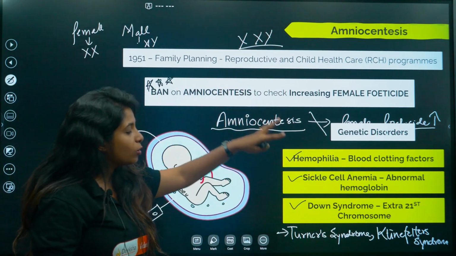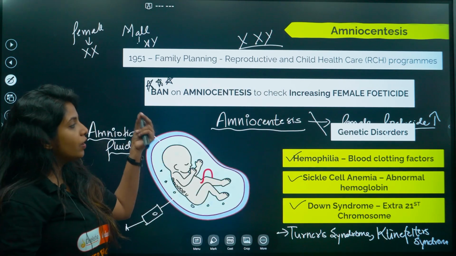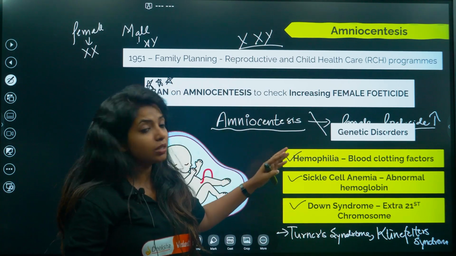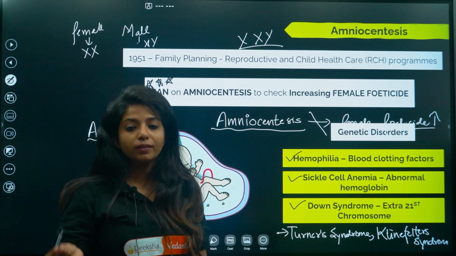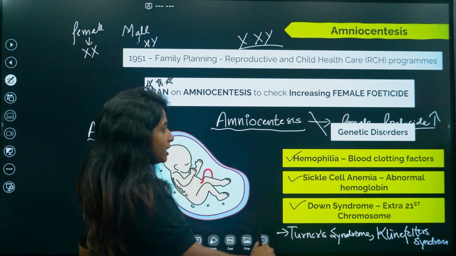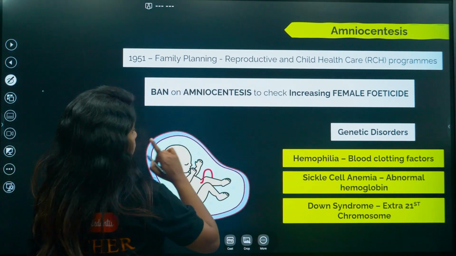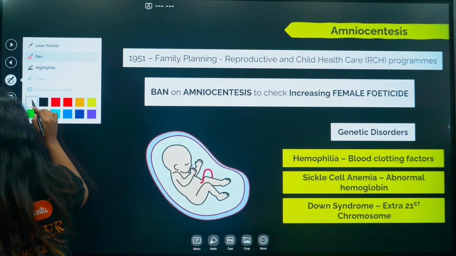Okay, so these are also genetic disorders which could be found out with the help of the amniotic fluid when you do amniocentesis. So why am I stressing on this? Because questions have come asking which diseases could be found out with the help of amniocentesis. Now as I said again, what did I do? Okay, I'll just write it.